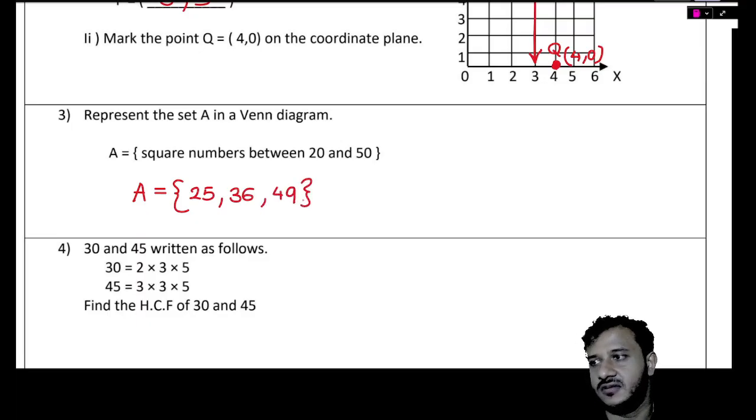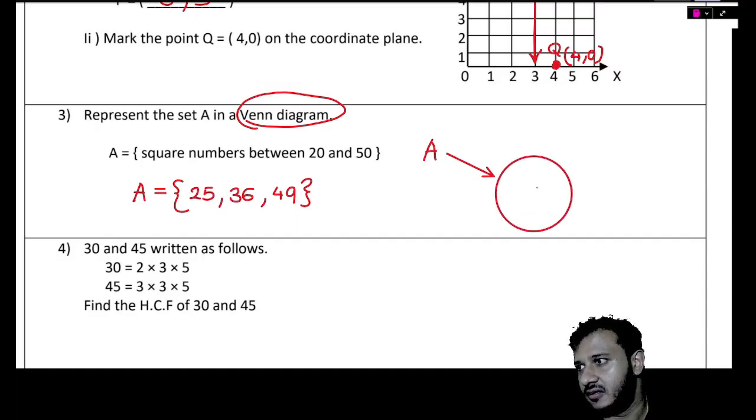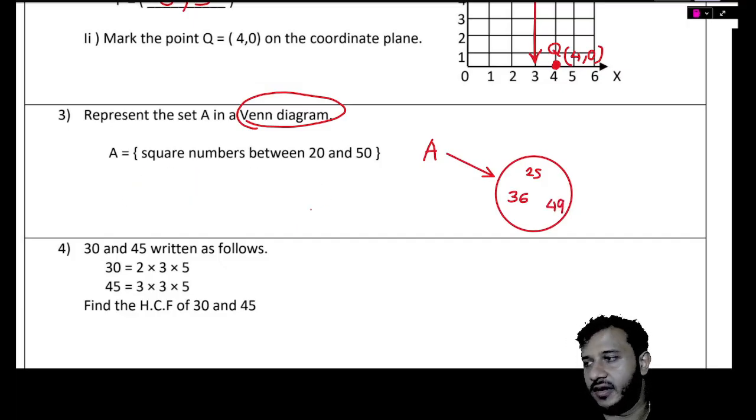That's it, right? So those are the elements of it. But is that the thing which they are asking? No. This is the elements. They are asking to put it as a Venn diagram. So how are we going to do it? A circle with 25, 36, 49. Everybody good?